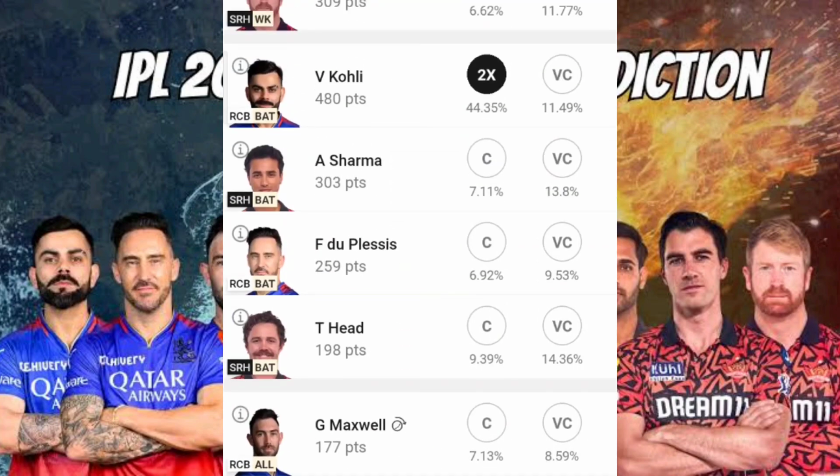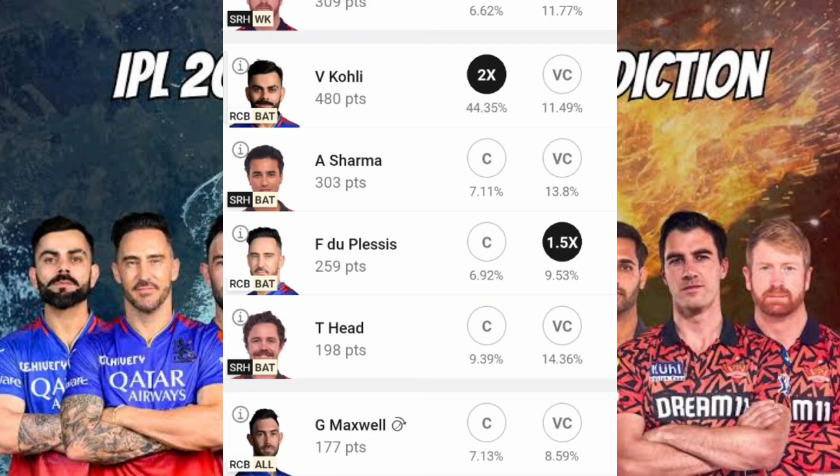Again, coming to VC, you can go for Heinrich Klaasen, because he is a world-class batsman, the best batsman in this format, and there are high chances that if he gets some 20 to 30 balls, he may go for some 60 to 80 plus runs. So it will be a very good choice to make him vice captain, because that innings will include at least some 5 to 6 sixes. Fine. Again, coming to Abhishek Sharma, you can go for him as vice captain, but I won't suggest him as your VC in this particular scenario.